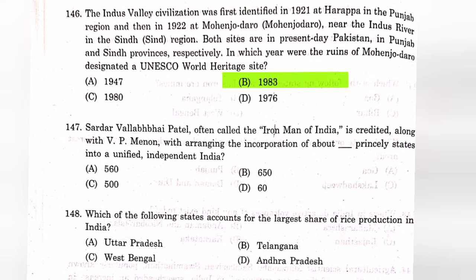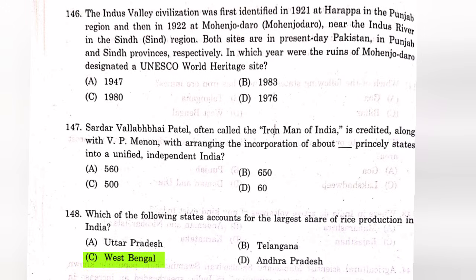1983. Question number 147. Sardar Vallabhbhai Patel, often called the Iron Man of India, is credited along with V.P. Menon with arranging the incorporation of about 560 princely states into a unified independent India. The answer is A. 560. Question number 148. Which of the following states accounts for the largest share of rice production in India? The answer is C. West Bengal.